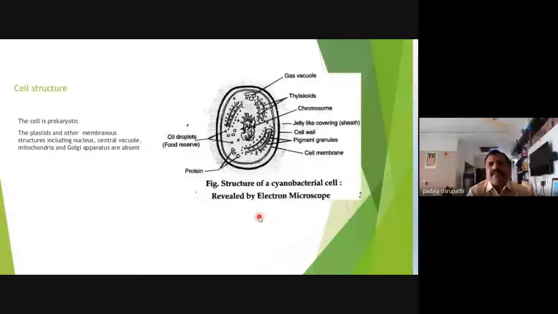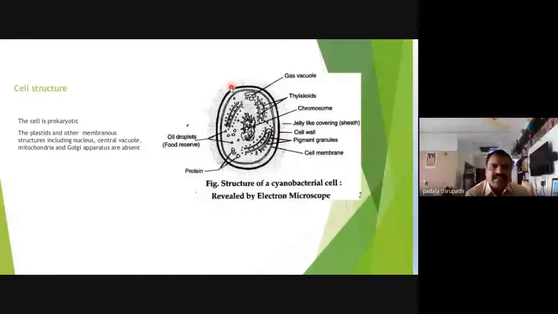The very primitive, ancient cell organelles, the ribosomes, are present inside the cytoplasm. The main function of the ribosomes is the synthesis of proteins. The protein factories are ribosomes. So the cell membrane is present, and the cell wall is